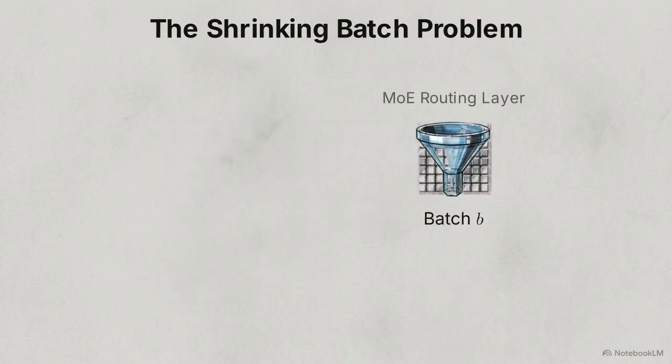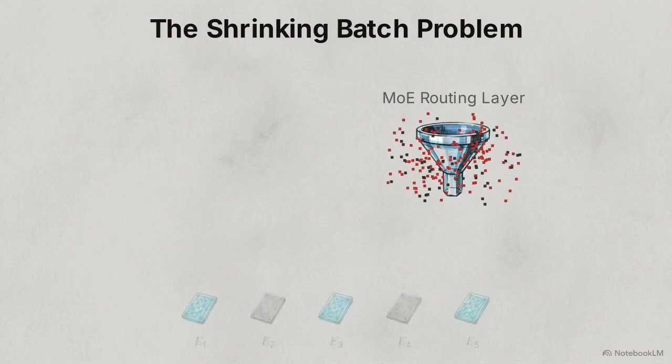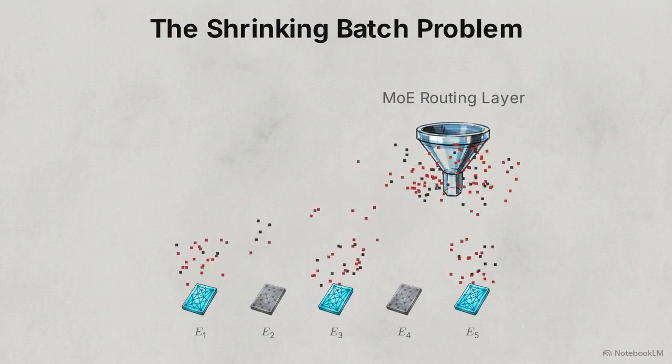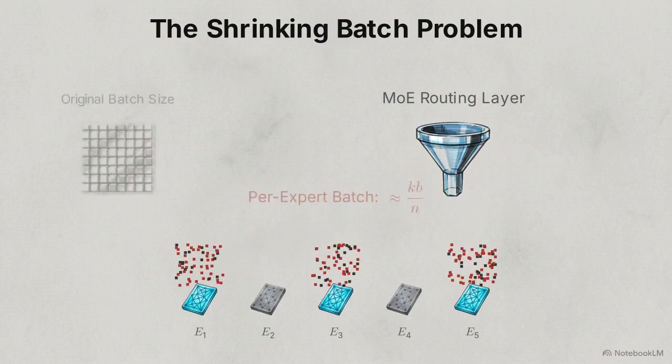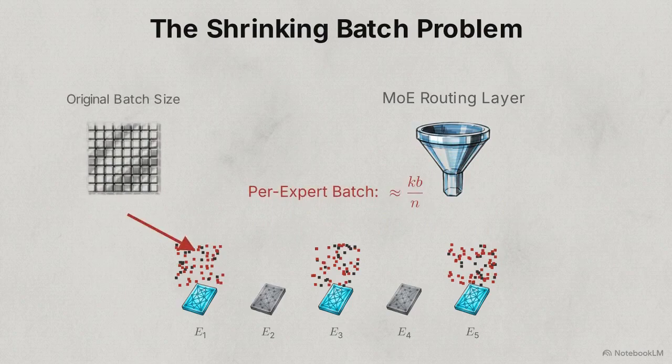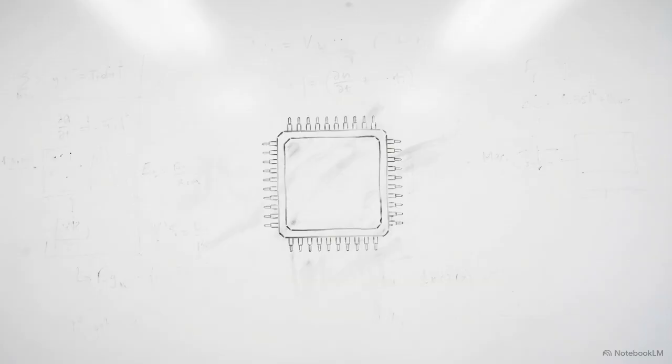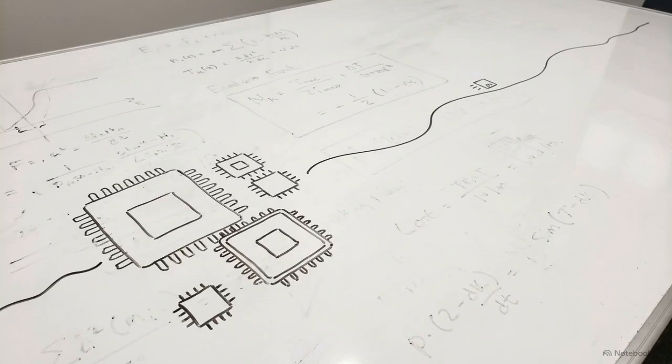When a standard batch of data hits the MoE routing layer, it is violently fractured. A large batch is conditionally routed across n experts, reducing the number of examples each expert sees to a fraction of the original size. As the per-expert batch size approaches 0, the GPU compute cores starve. They sit idle, waiting for network parameter transfers to complete.